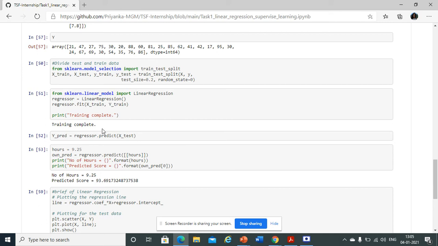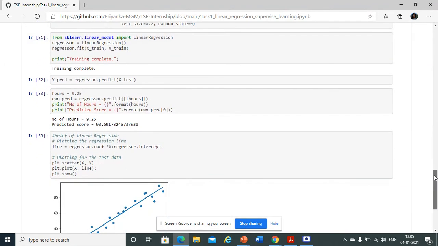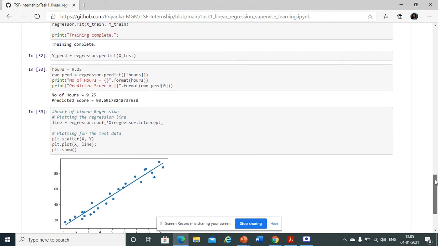After fitting, we will try to predict the values of the test samples. As mentioned in the task, we have to find the predicted score if a student studies for 9.25 hours.